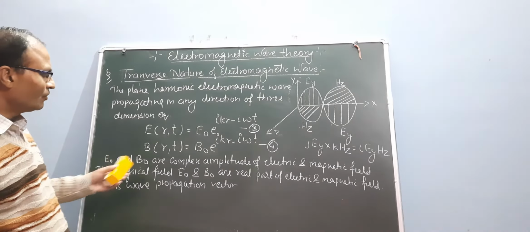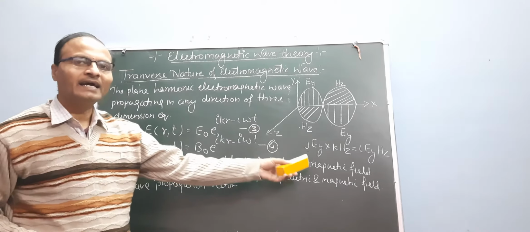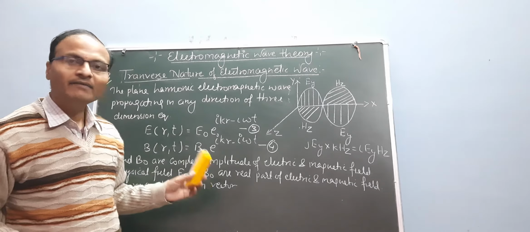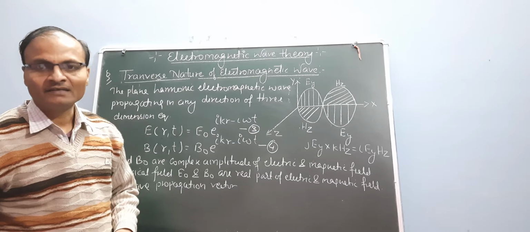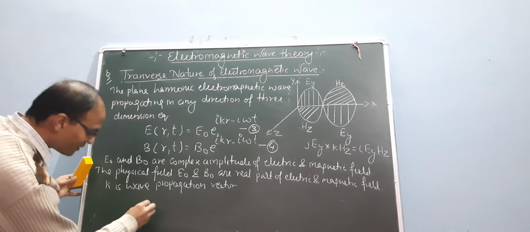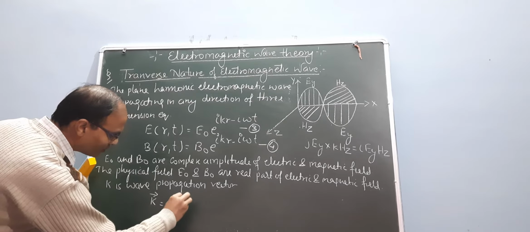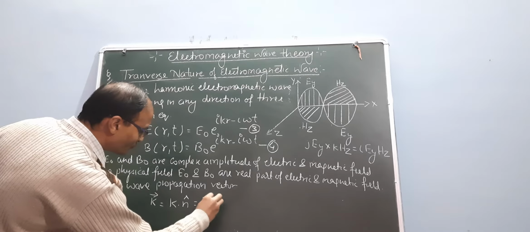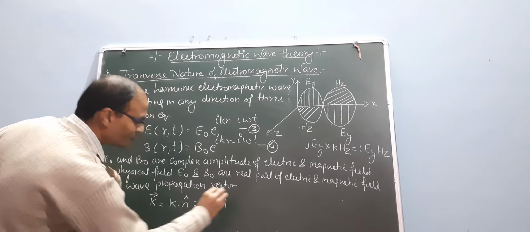Now E naught and B naught are the complex amplitudes of the electric and magnetic fields. The physical fields are the real parts of the electric and magnetic fields, and k is the wave propagation vector. So k equals k times the n unit vector. What is k? k equals 2 pi by lambda times the n unit vector.